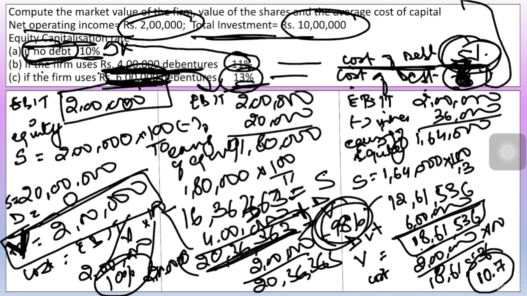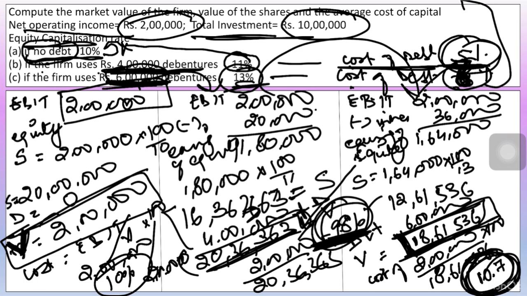In this case, the market value of the firm has increased and the total cost of capital has reduced. In the third case, when we have further increased the debentures, what has happened? The total value of the firm has decreased and the total cost of capital has increased.